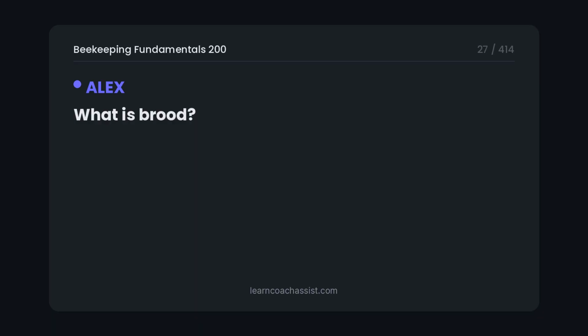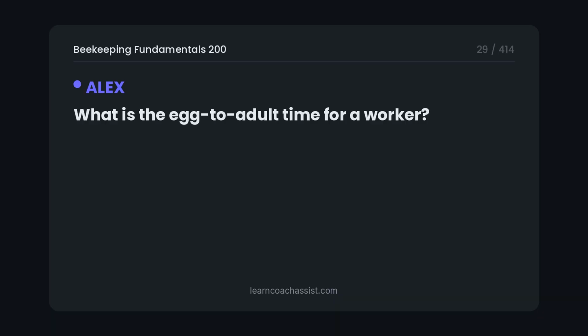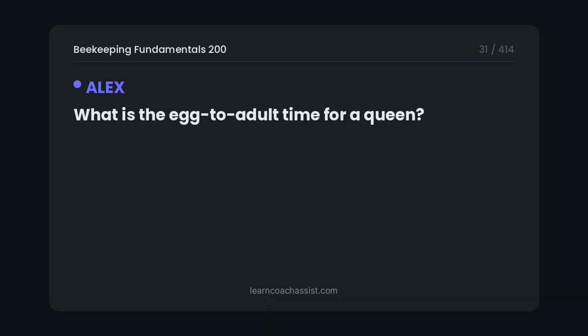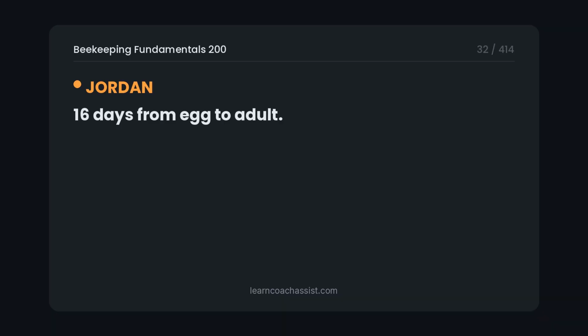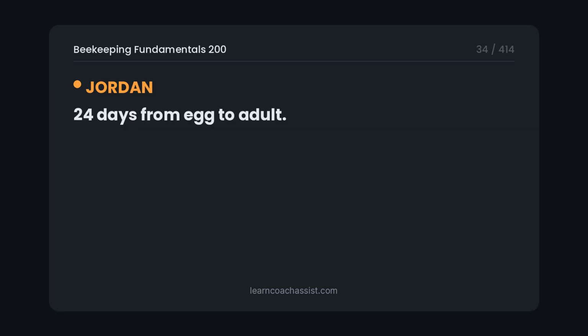What is brood? Bee larvae and pupae developing in cells. What is the egg to adult time for a worker? 21 days from egg to adult. What is the egg to adult time for a queen? 16 days from egg to adult. What is the egg to adult time for a drone? 24 days from egg to adult.